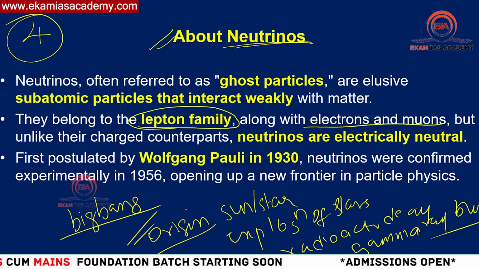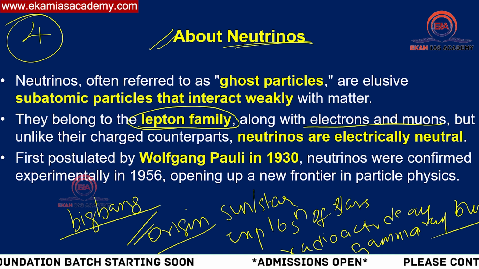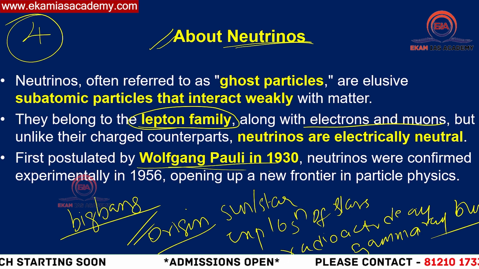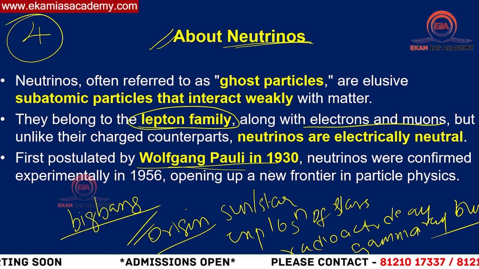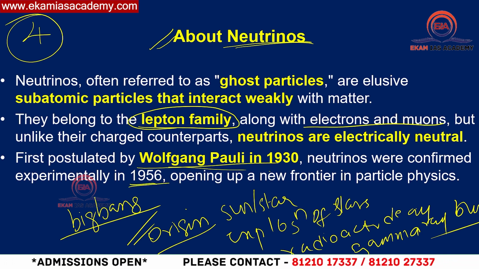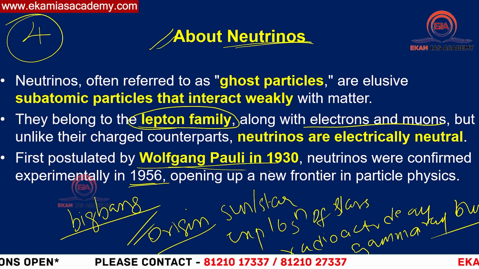Those will be considered as lepton family. Here we have only electrons and neutrinos. So do remember these two things. And it was first identified by Wolfgang Pauli in 1930. So he found it in an experimentation set. In 1956, it came out to the particle physics and other parts of the science related observatories in astrophysics.